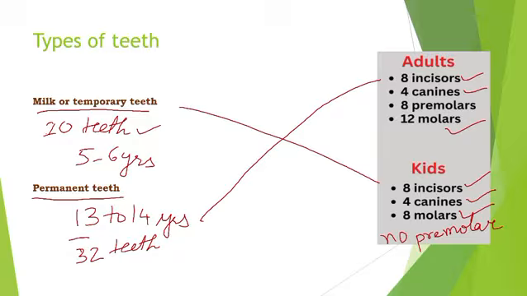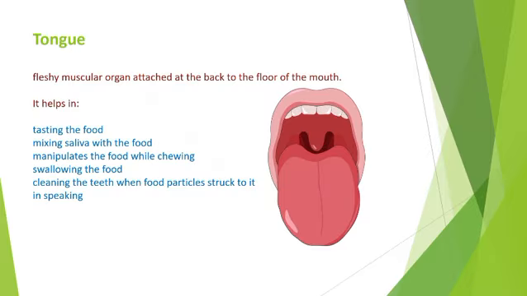Teeth is very important to chew the food, to smile, to speak, to swallow, everything. And it helps in digestion also. So it's very important. Let's move to the tongue. Why tongue is important, right? Let's understand about this, why tongue is important and how it may work.